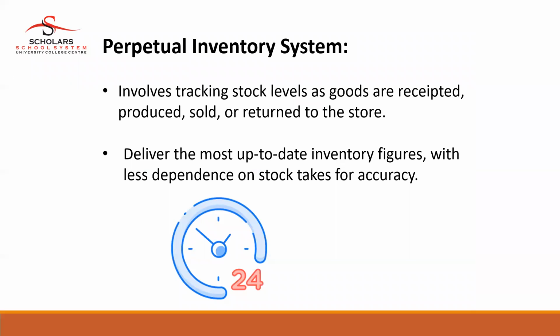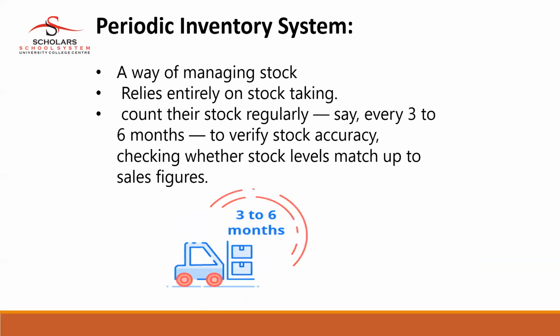There are two types of inventory system. One is perpetual and one is periodic. A perpetual inventory system involves tracking stock levels as goods are received, produced, sold, and returned to the store. It delivers the most up-to-date inventory figures with less dependence on stock takes for accuracy. A periodic inventory system is a way of managing stock that relies entirely on stock taking. Count the stock regularly, say every 3 to 6 months, to verify stock accuracy, checking whether stock levels match up to sales figures.